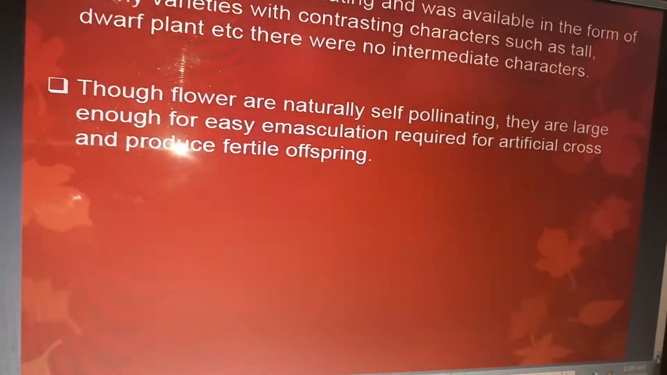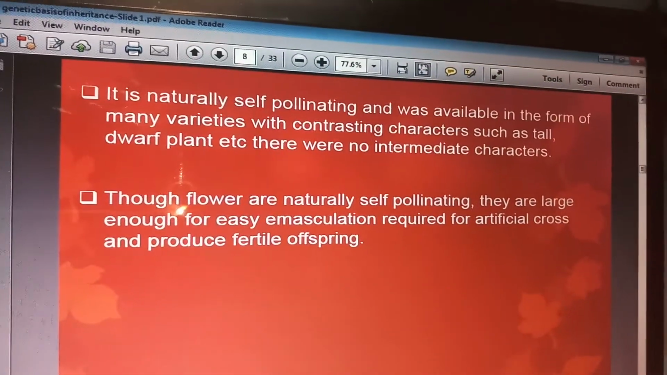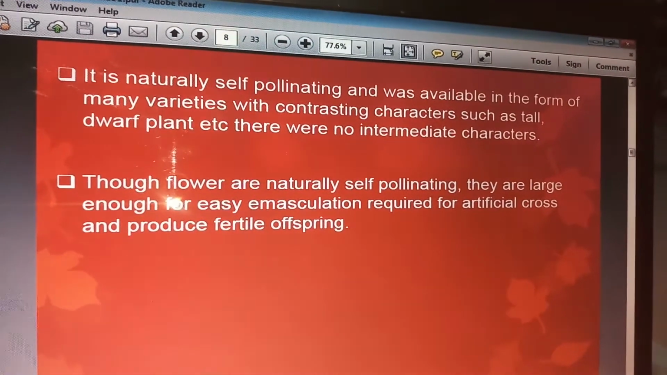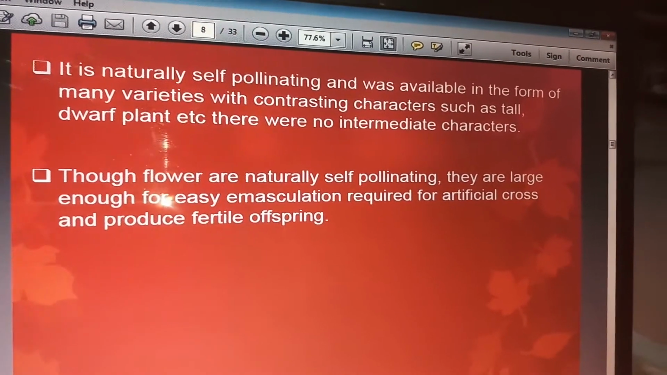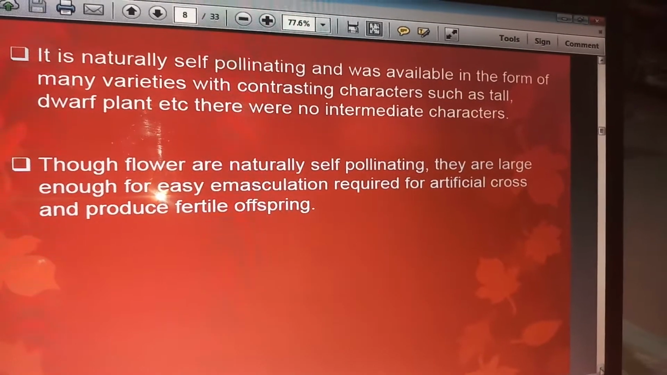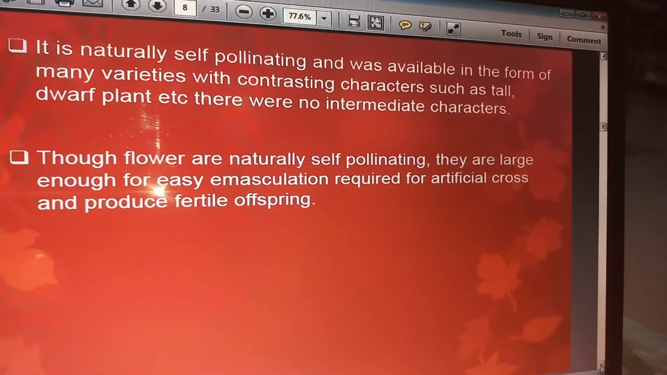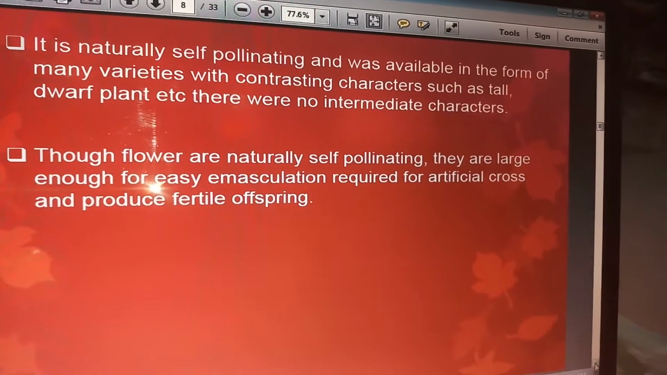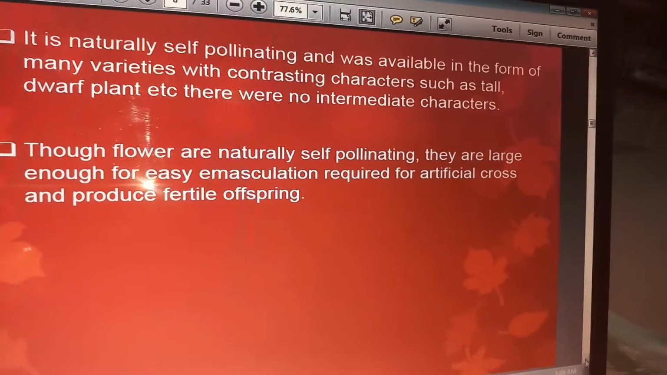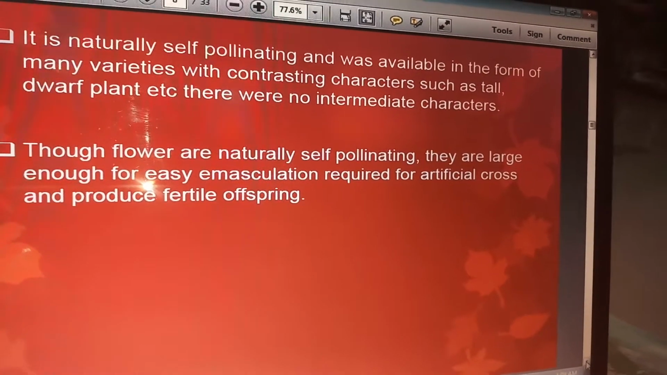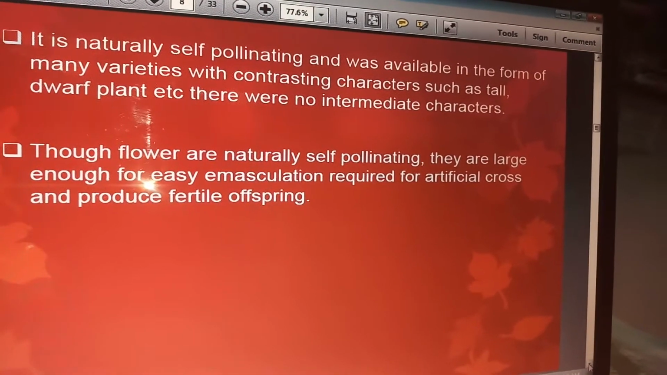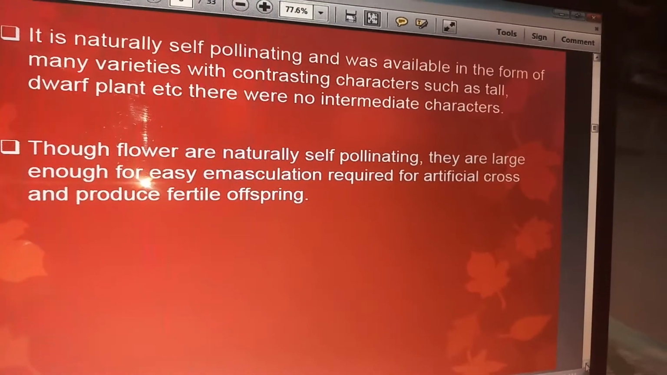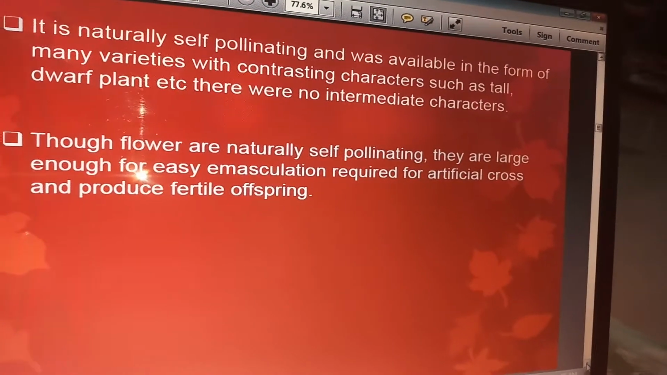So further you can see the other features of pea plant. It is naturally self-pollinating and was available in the form of many varieties with contrasting characters such as tall and dwarf plant, and there were no intermediate characters. It means that pea plant was either tall or dwarf plant, no intermediate range in between.